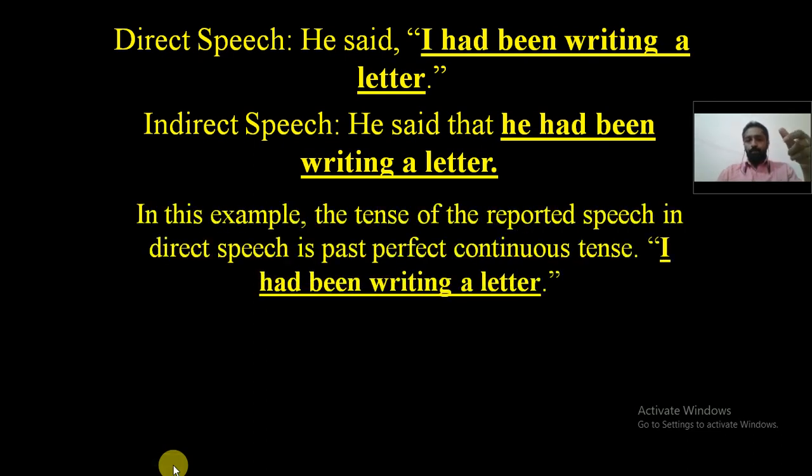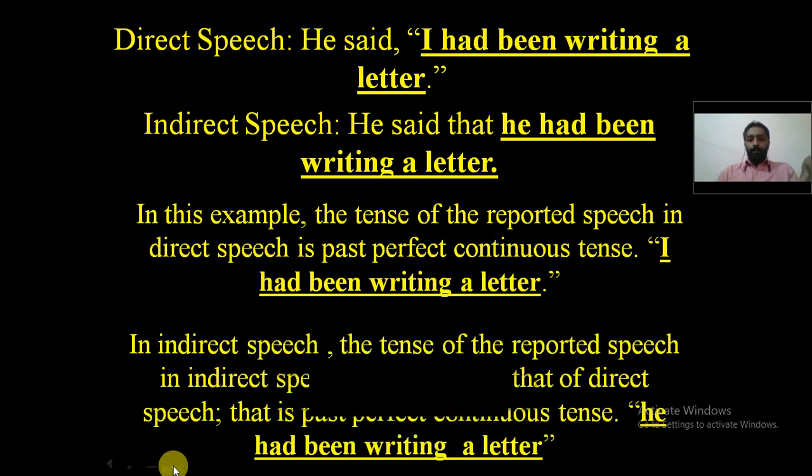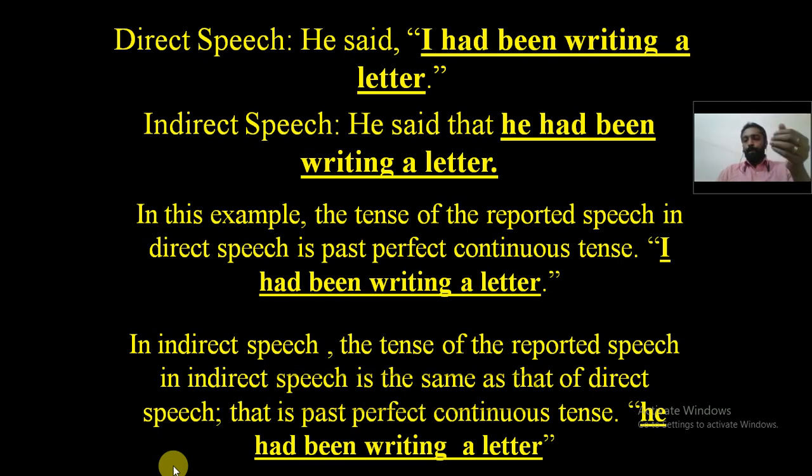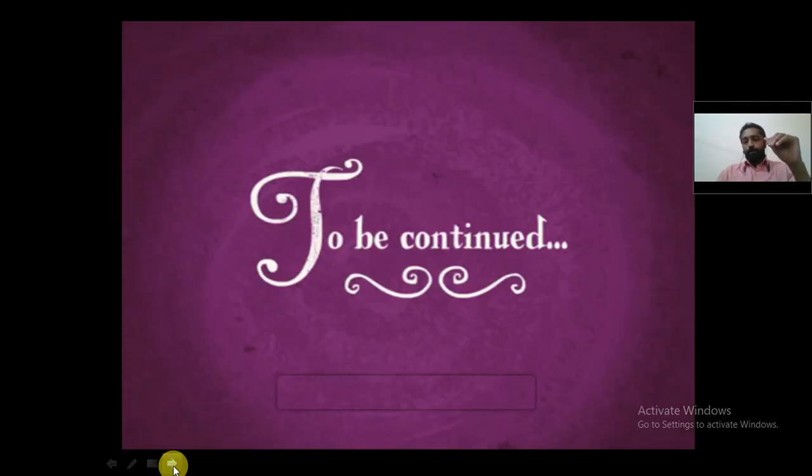Let's see the explanation given there. In indirect speech, the tense of the reported speech is the same as that of the direct speech, which means that there is no change in the tense, which means past perfect continuous tense will remain as past perfect continuous tense. So today we have gone through the past tense.